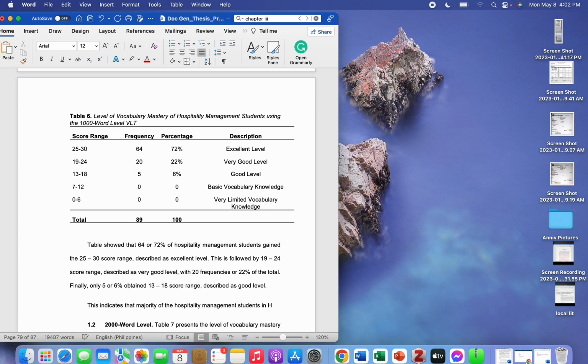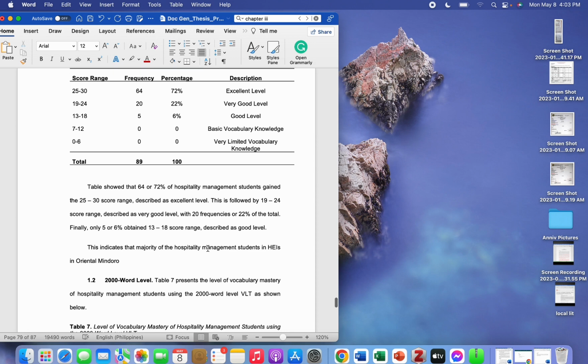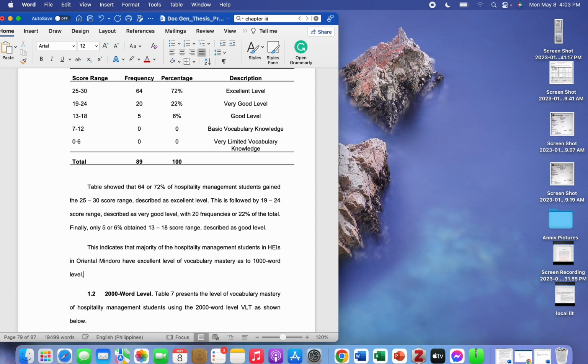Then we have to include our implication for that result, and the implication is usually present tense. So that's why I use the word implies. The result implies that the hospitality management students in higher education institutions in Oriental Mindoro have excellent level of vocabulary knowledge at the most frequent 1 to 1000 word families. That is my implication. And then I can have additional explanation for that.